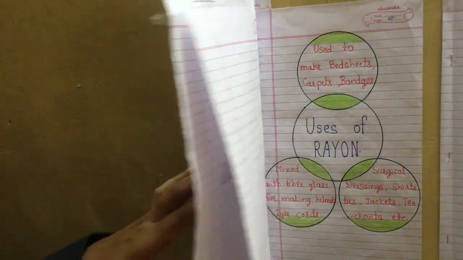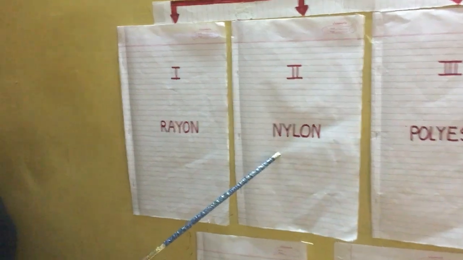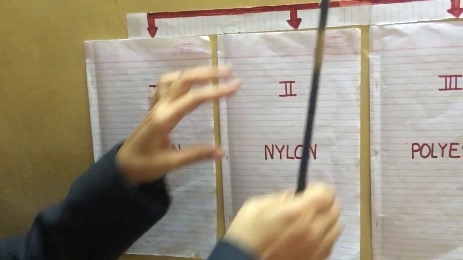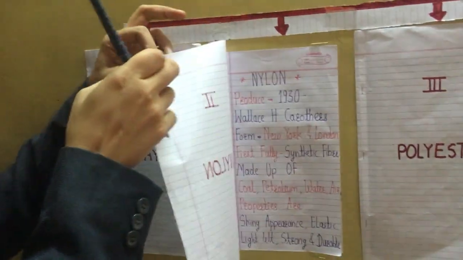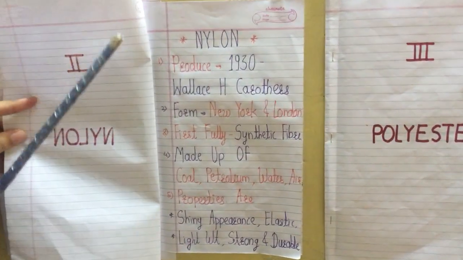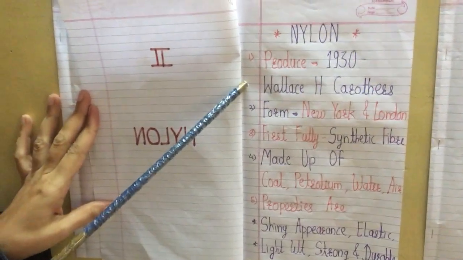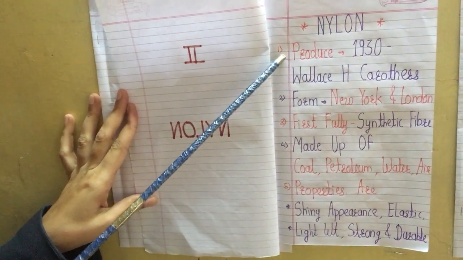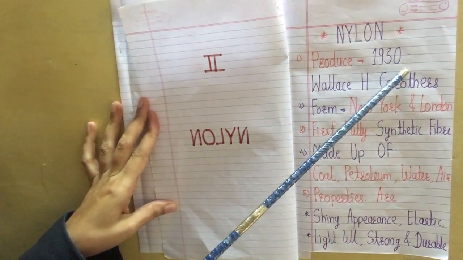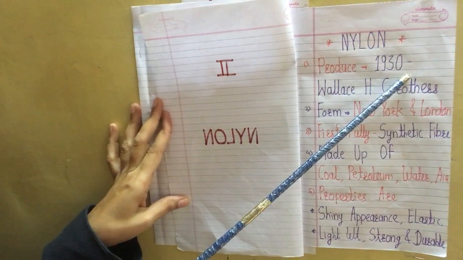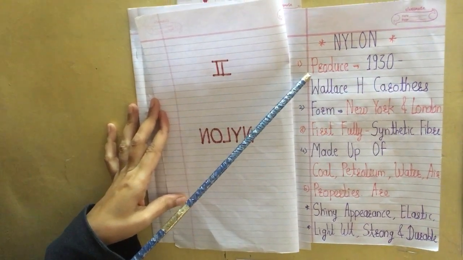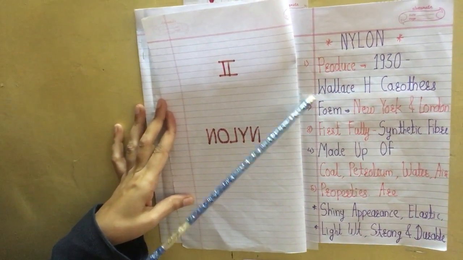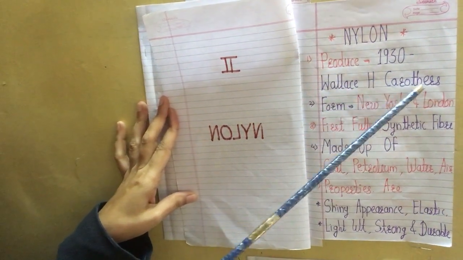Now we will move to the next, or second, type of synthetic fiber, that is called nylon. So first we will learn the basic information about nylon. How is nylon produced? The first point is production. Nylon was produced in 1930. Which scientist gave the concept of nylon? That scientist's name is Wallace H. Carothers.